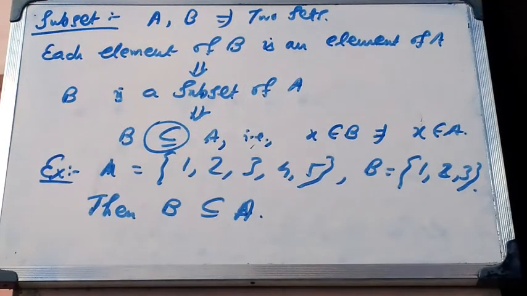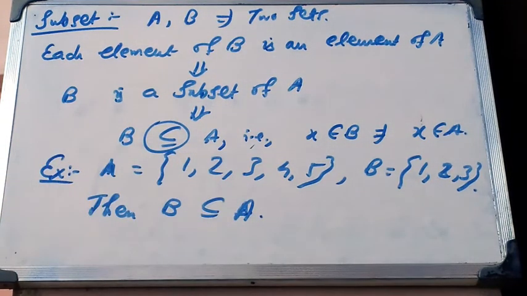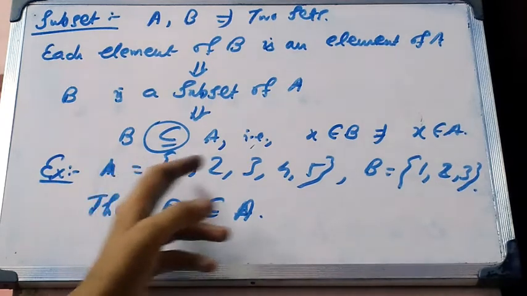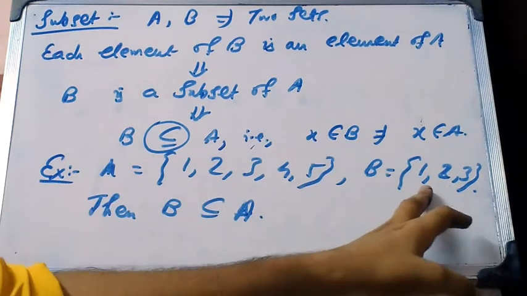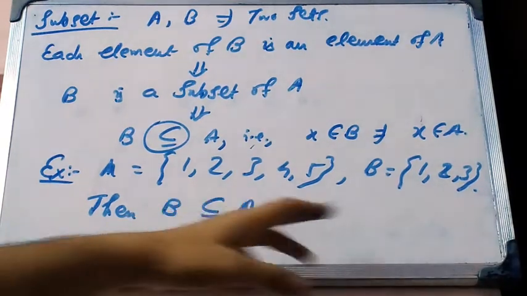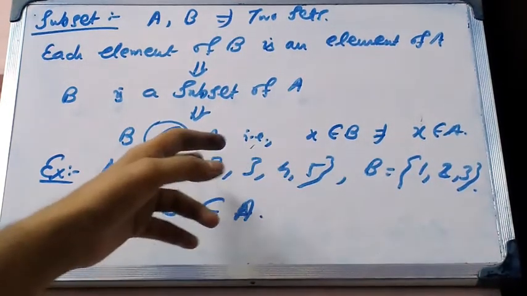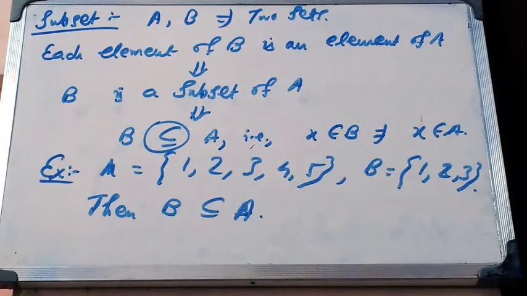Then actually B is a subset of A. Now we can say this example: A is equal to {1, 2, 3, 4, 5}. It is a set A, and it is a set B which contains 1, 2 and 3. Then all the elements of B are in A, so B is a subset of A.